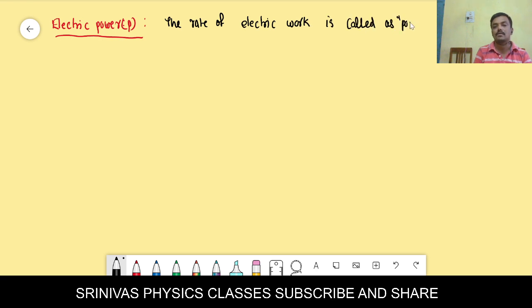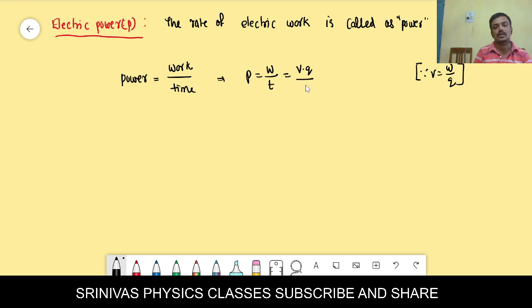Then what is the formula for the power? Yes, let us see here. The power is P. Power formula is work by time. Here we write power P is equal to W by T. But the work formula we know, potential difference is equal to work by charge. From that we write work is equal to potential difference into charge. But power formula, charge by time we know is current. We write power is equal to VI.